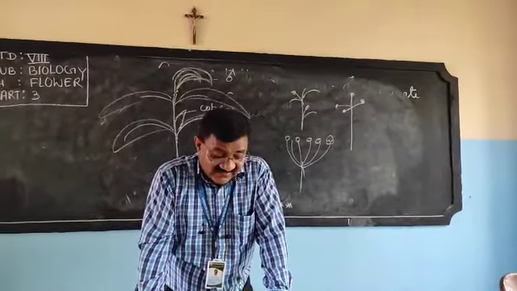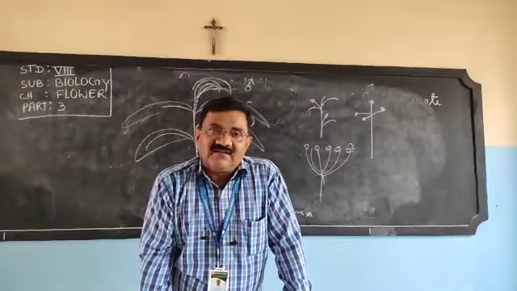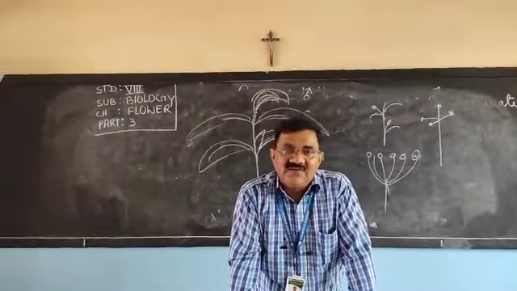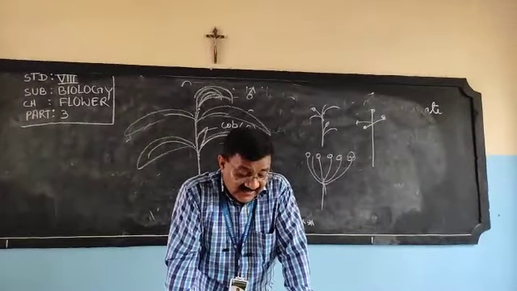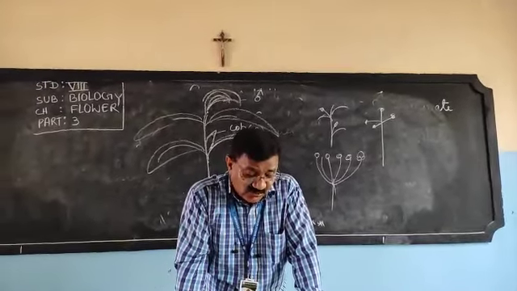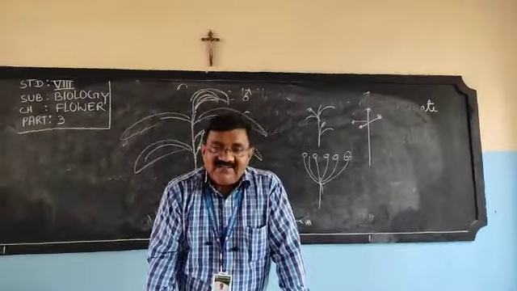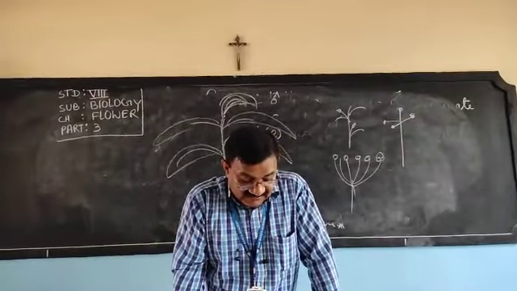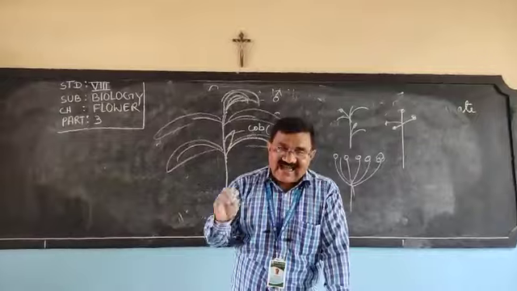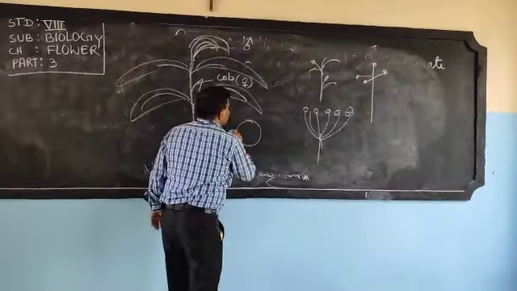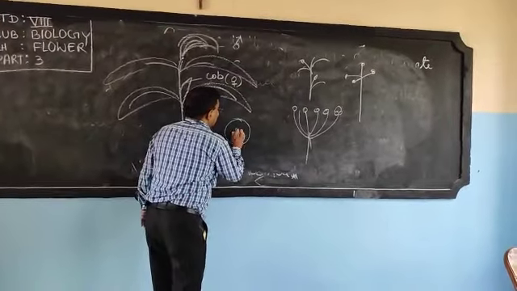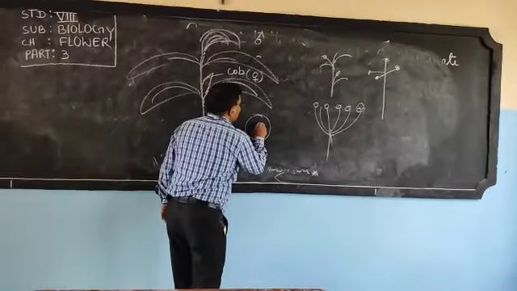It is the tissue that attaches the ovule to the wall of the ovary. The same is the case with the plant. The tissue that attaches the ovule to the wall of the ovary is called the placenta. And the manner in which ovules are arranged may be this way, or this way.